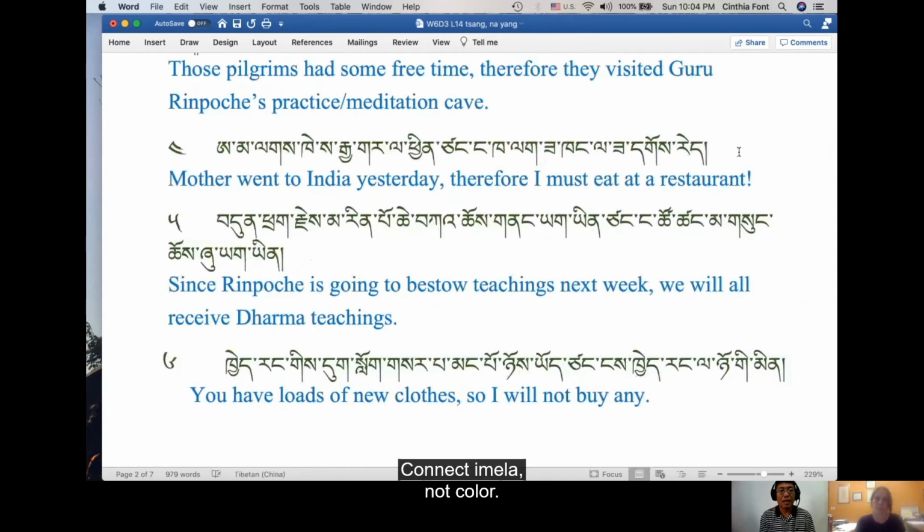Tene amala kesa jaga la chinzang nga kala sakang la sagore. So mother went to India yesterday, therefore I must eat at a restaurant. Meaning Amala is the one that always makes the food. So I must eat at a restaurant because otherwise I can't. There's not going to be any food at home. This is the context for the sentence.